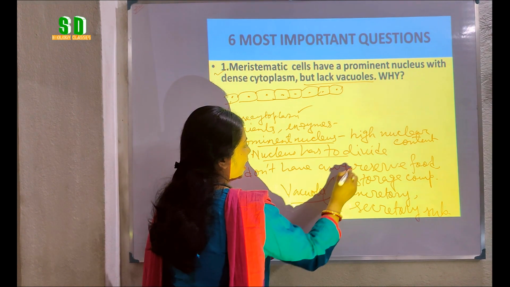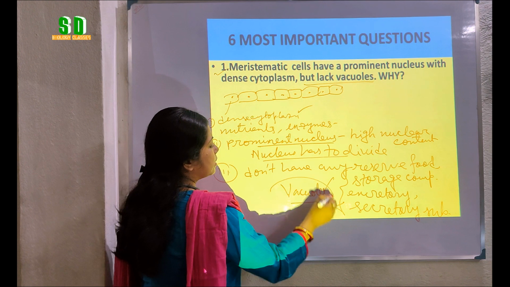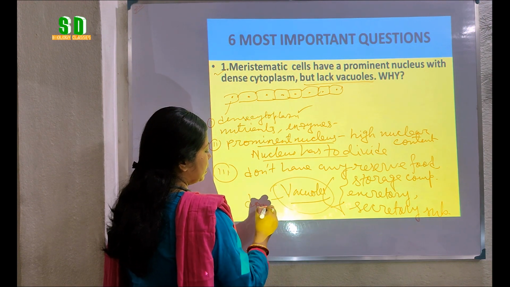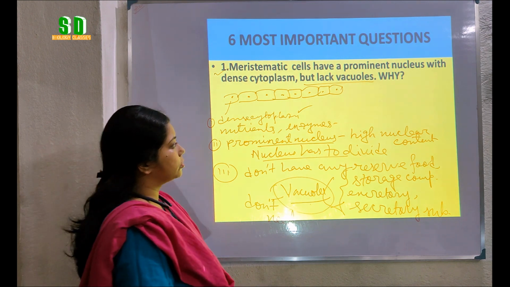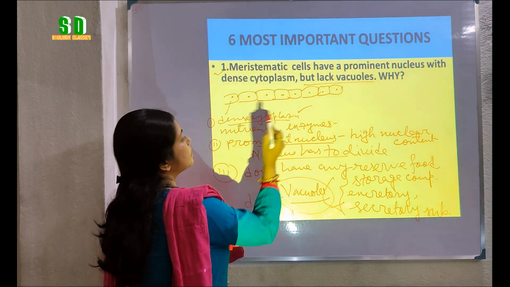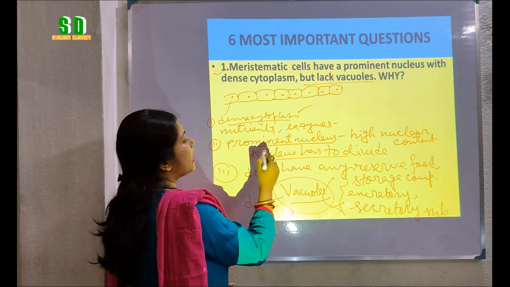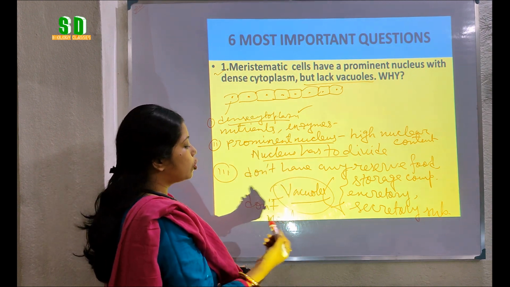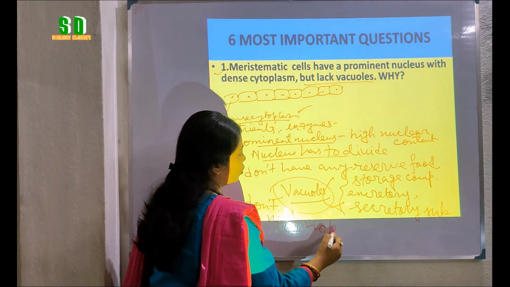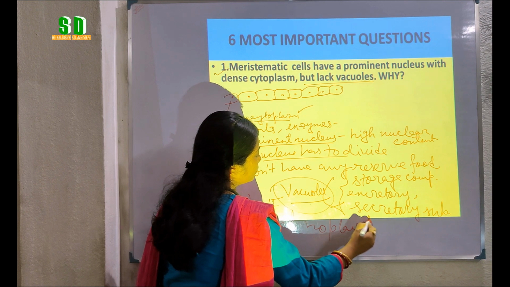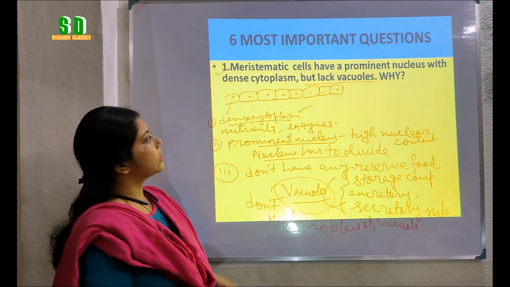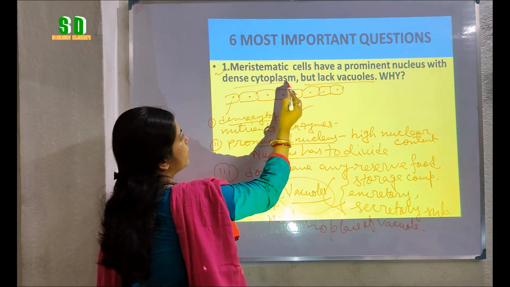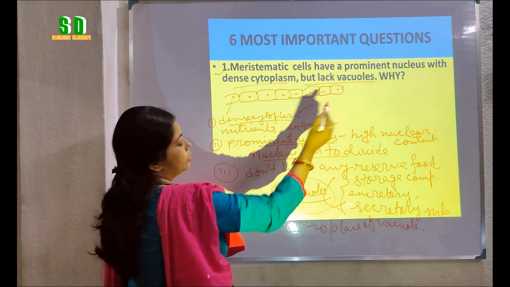As they don't have all these substances, they do not need any vacuole-like structure. And on the other hand, as the cells have dense cytoplasm and a prominent nucleus, there is no place for the vacuole. So the meristematic cells have a prominent nucleus with dense cytoplasm but lack vacuoles.